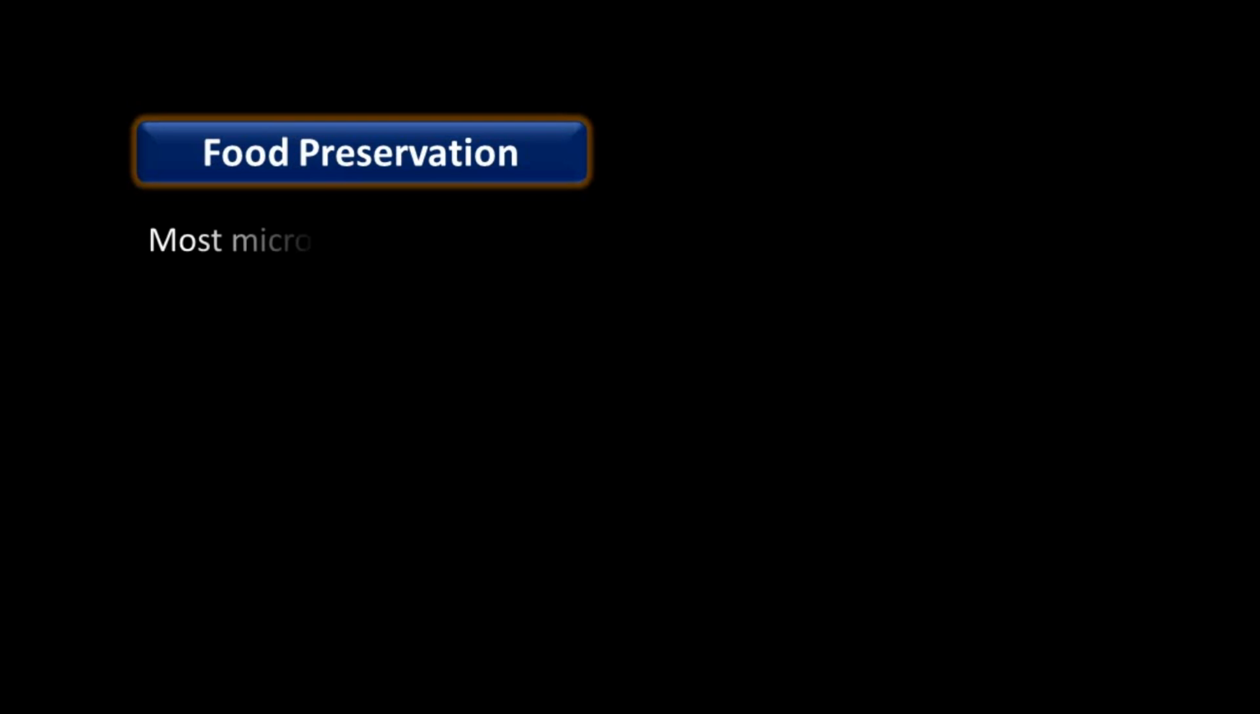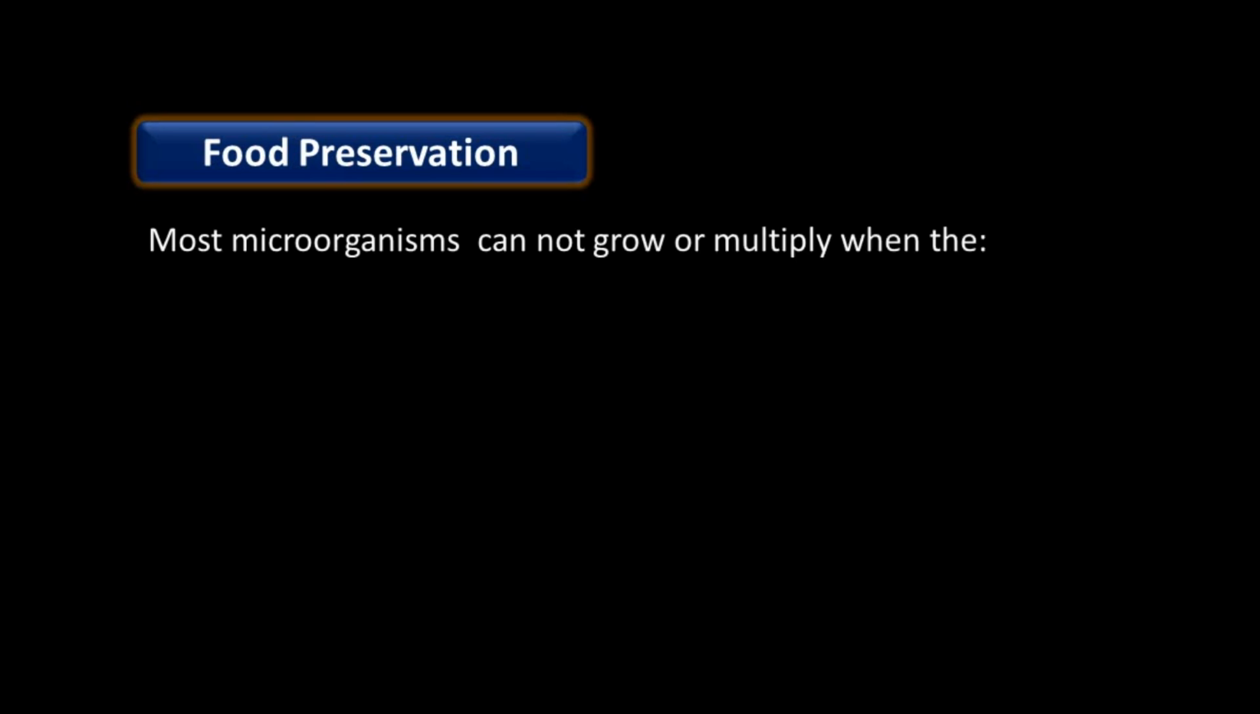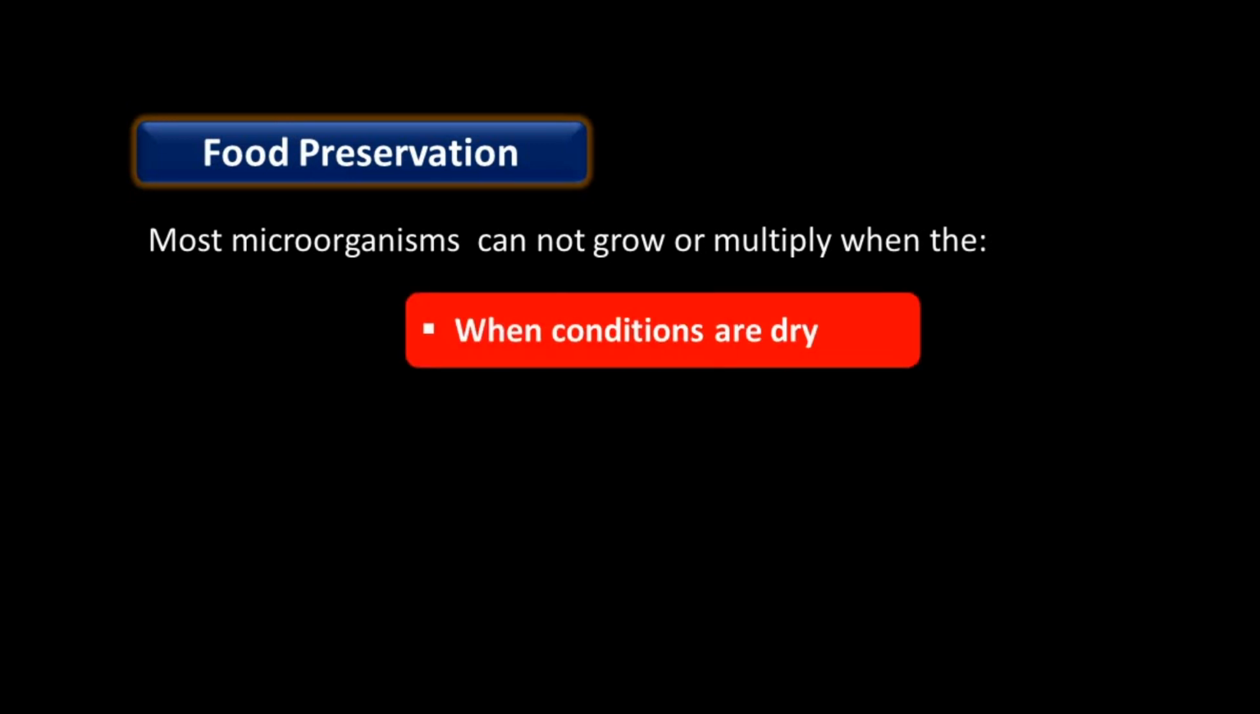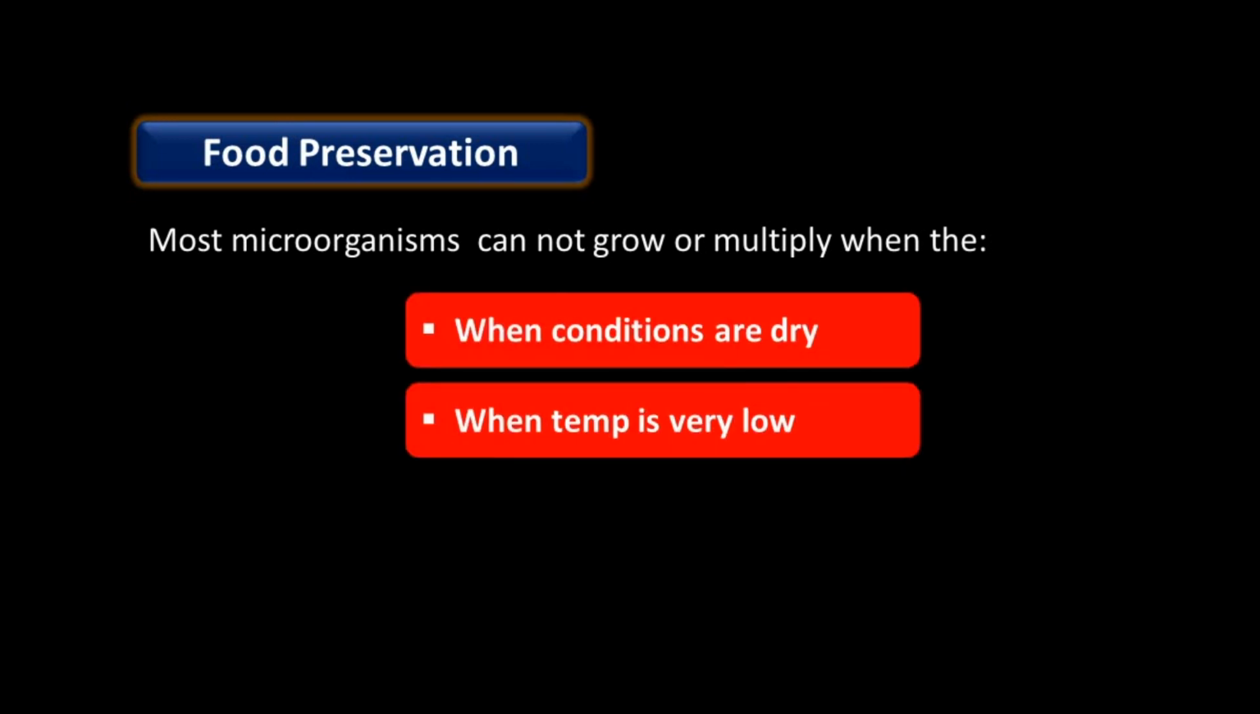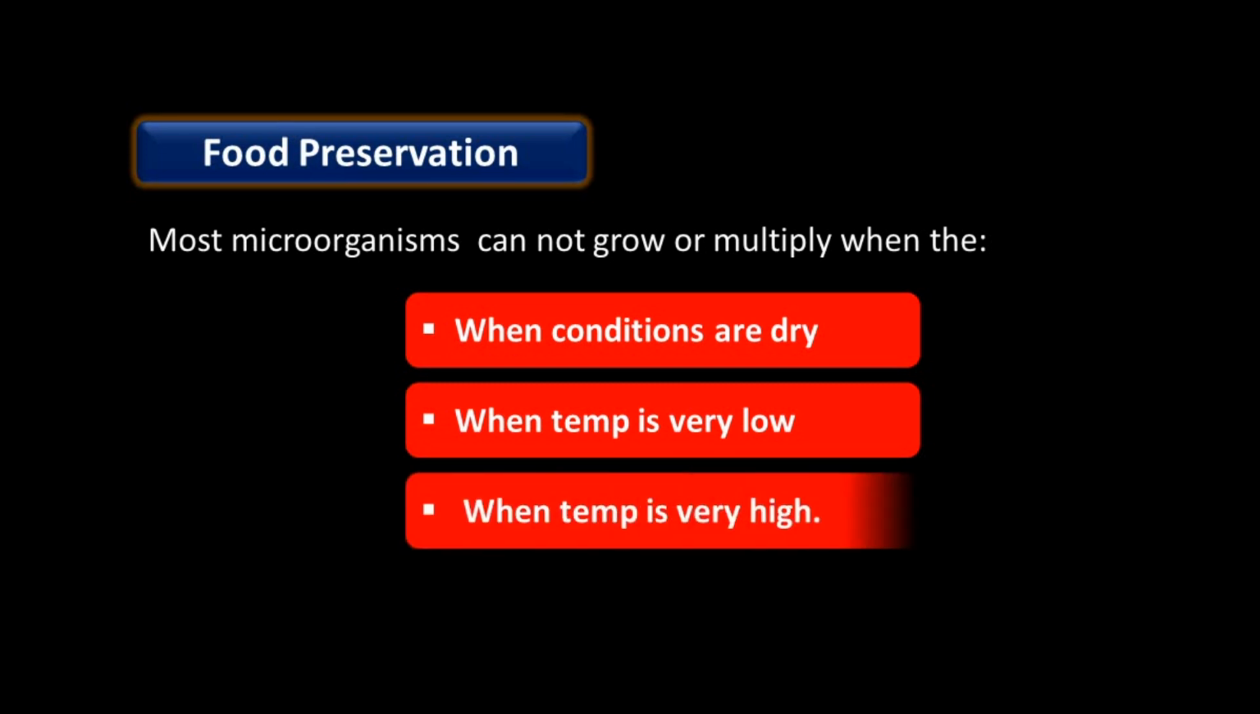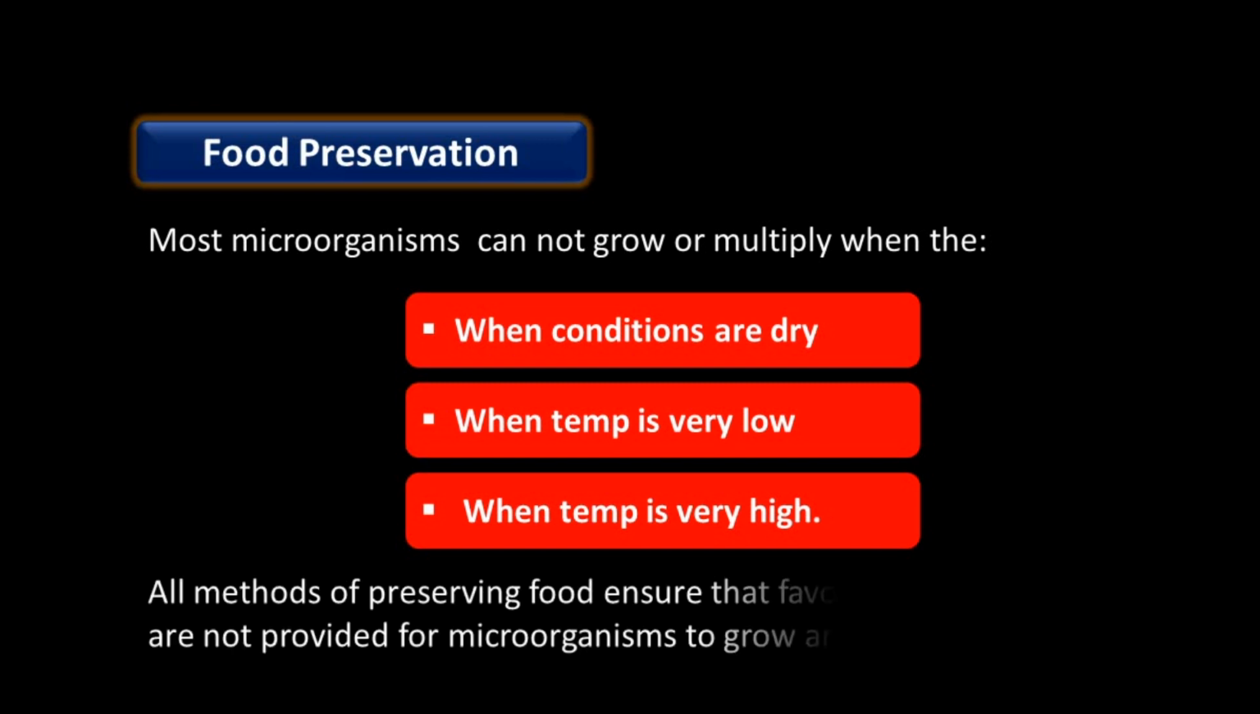Food preservation. Most microorganisms cannot grow or multiply when the conditions are dry, when the temperature is very low, or when the temperature is very high. In these conditions, microorganisms do not grow properly. So these conditions are not favorable for the growth of microorganisms. All methods of preserving food ensure that favorable conditions are not provided for microorganisms to grow and multiply.